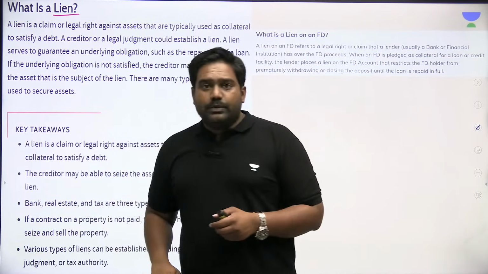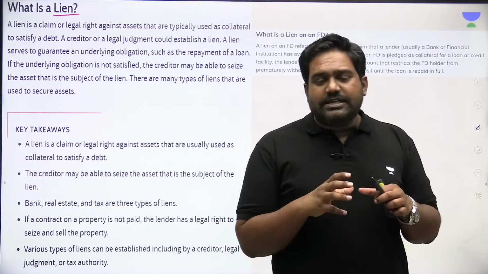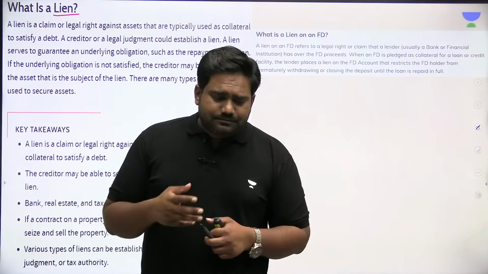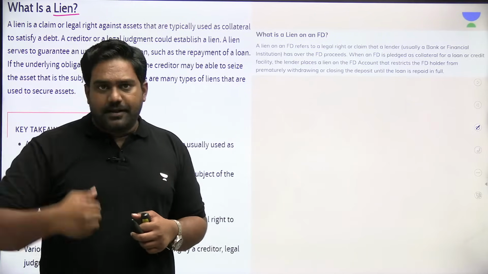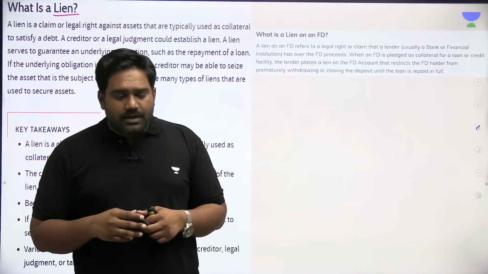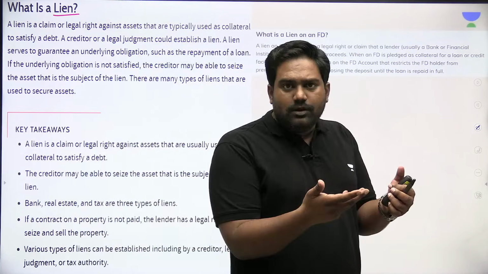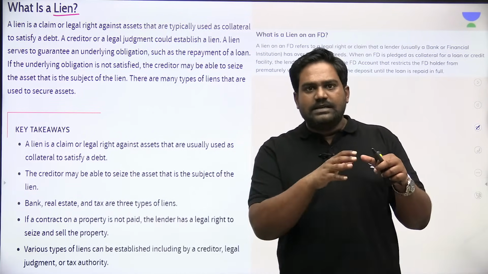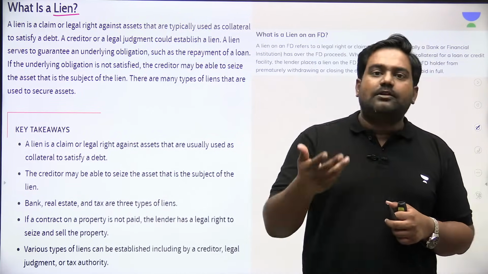Let me explain this with an example so that you can understand the concept, and then you can take a look at the definition. Now let's say I have borrowed a loan from a bank. I have applied for a loan and I have borrowed a loan from this bank. Obviously, the bank will not just give me a loan. They will expect some collateral. To ensure that the loan is guaranteed, they will expect a collateral from me.